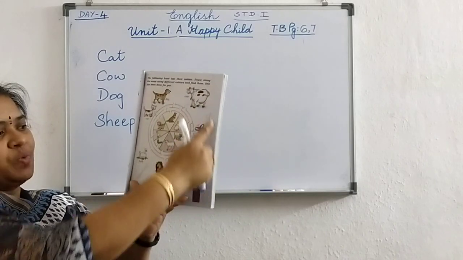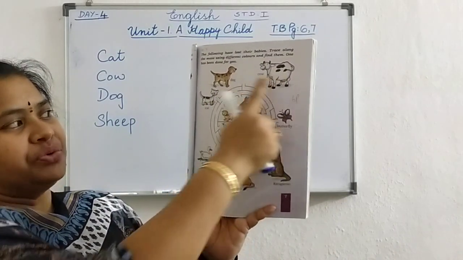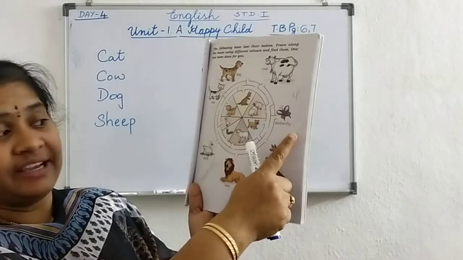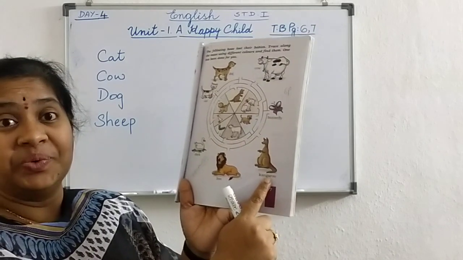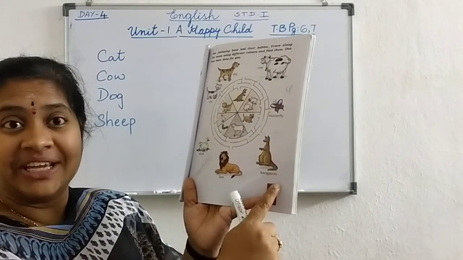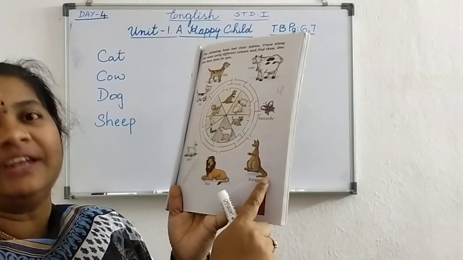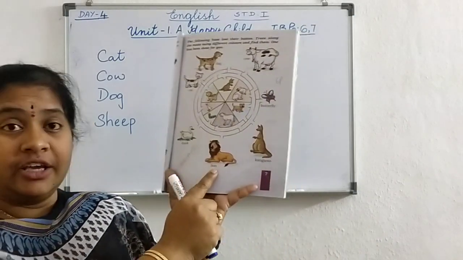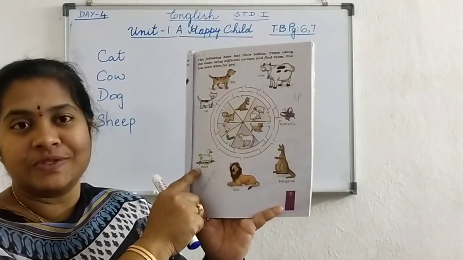Now here see, so many animals are there. Yes or no? Now dog, cow, cat, butterfly, insect. Butterfly is an insect. Kangaroo. Where do you find this kangaroo? In India? No, in Australia. We find kangaroos in Australia. Lion, king of jungle. Yes. And the duck. Duck also gives the eggs.